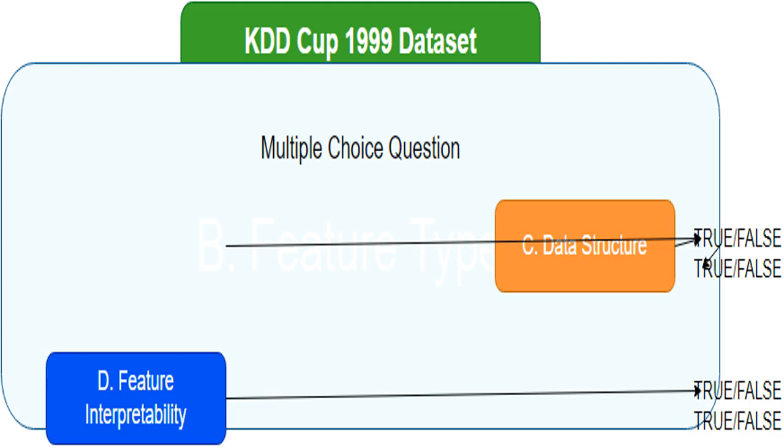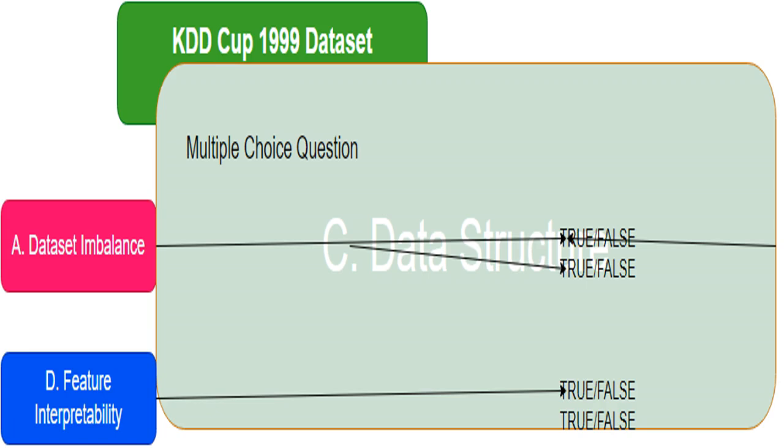I'm determining the types of data features in the dataset. Are they numerical, like numbers representing connection duration, or are they categorical, like text representing network protocols? Understanding this is essential for choosing the right analysis methods. I'm checking the format of the dataset as returned by the _fetch_kddcup99 function in scikit-learn. Is it immediately usable as a pandas data frame, or does it need extra work to convert it? Knowing this helps me prepare for analysis.